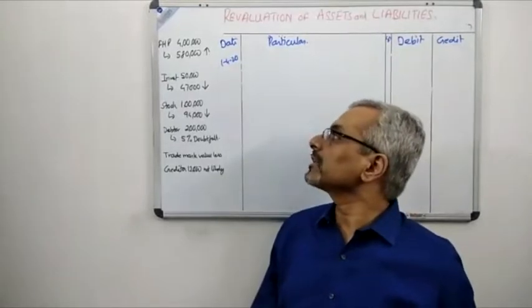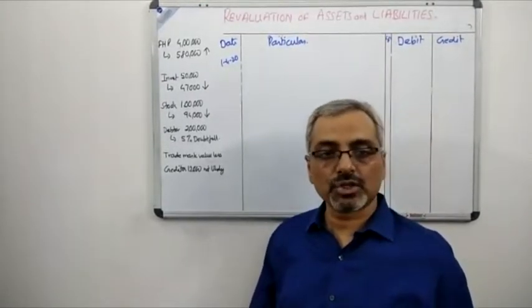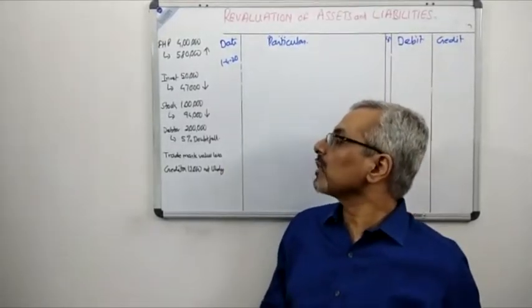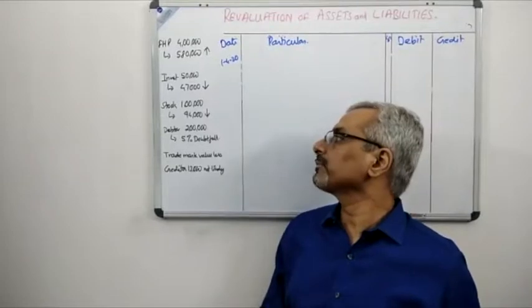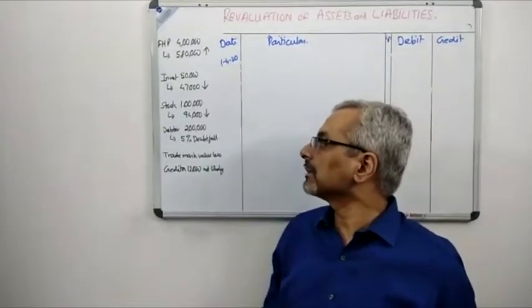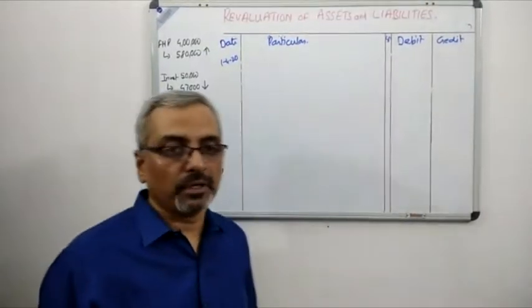Next, you can see investment, which was 50,000, has gone down to 47,000. Therefore, there is a reduction of 3,000. Stock, that is the same adjustment which has been given. Stock has gone down to 94,000. That has gone down by 6,000. Okay, so we'll concentrate on the first and the second journal entries. Then we'll go on to the other journal entries. So first journal entry over here is very important.